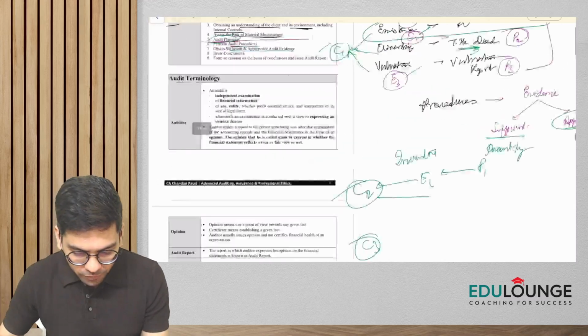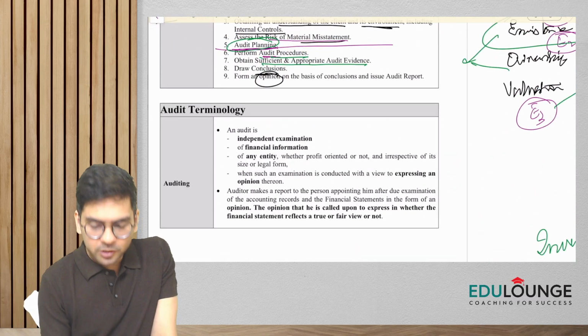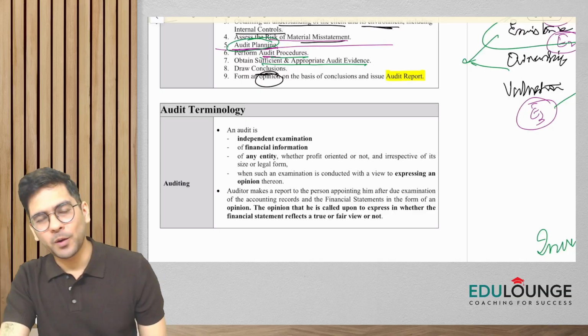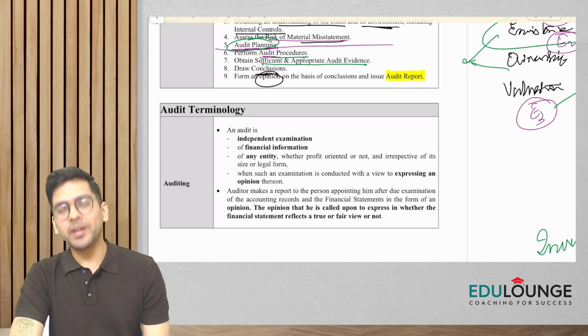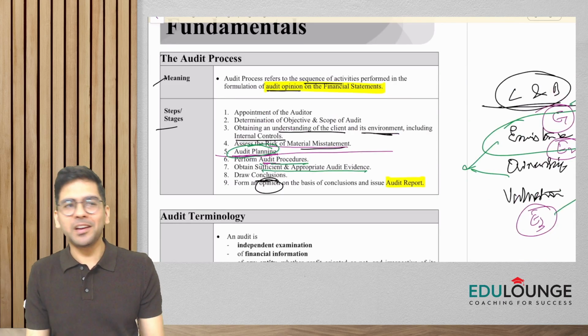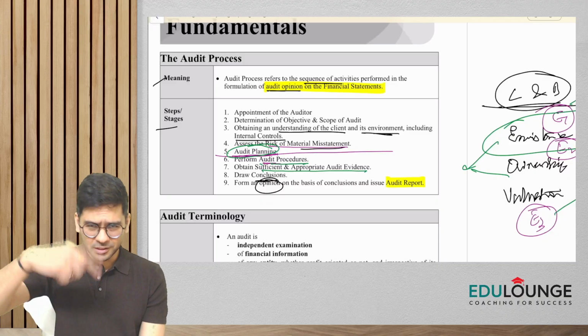So after we draw conclusions, what exactly do we do? We express an opinion. And where is this opinion expressed, guys? In the audit report. All of you know this, very basic. And with this, guys, the entire audit process is over, right from appointment till the time you issue your audit report. Let us just quickly go through it.